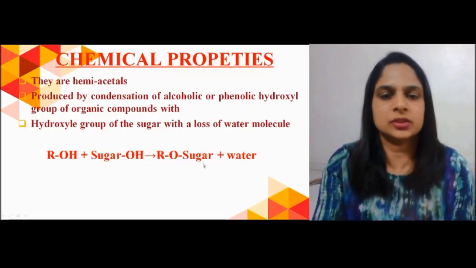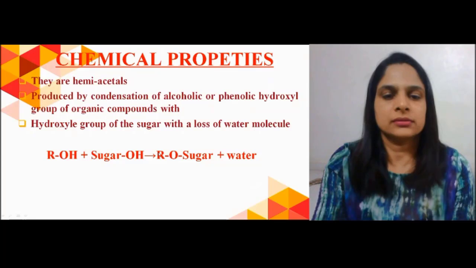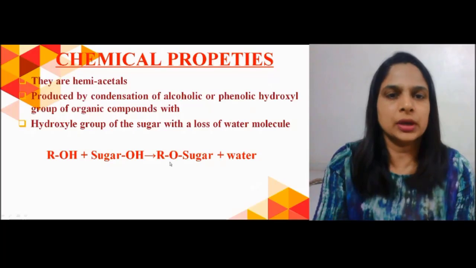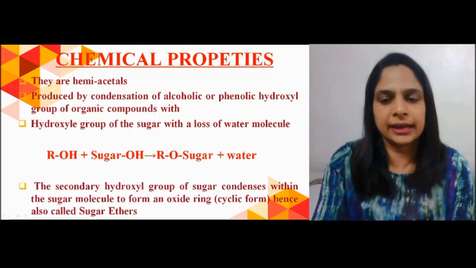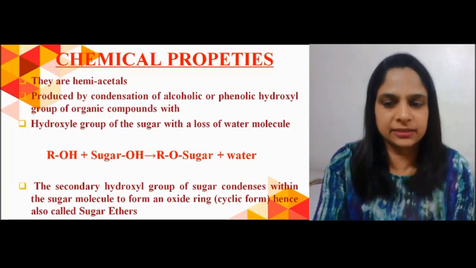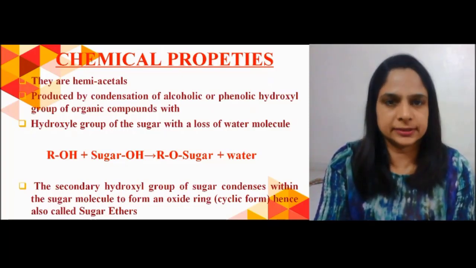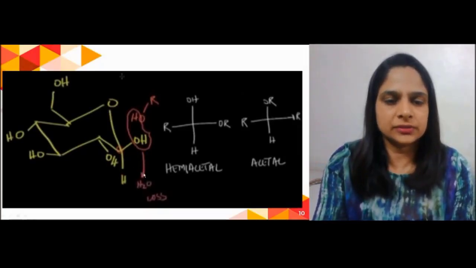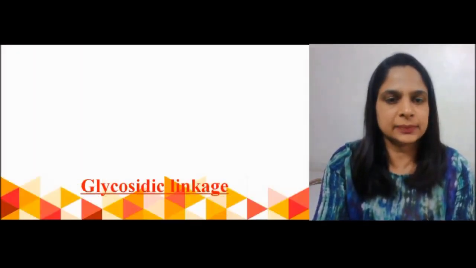Here on one side the sugar molecule is there, on the other side the aglycone portion is there. Aglycone means non-sugar, and the sugar and non-sugar portions are attached to each other through a linkage. The secondary hydroxyl group of sugar condenses within the sugar molecule to form an oxide ring, which is in cyclic form, and hence glycosides are also known as sugar ethers. So this is the graphical representation of the glycosidic linkage of hemiacetals.